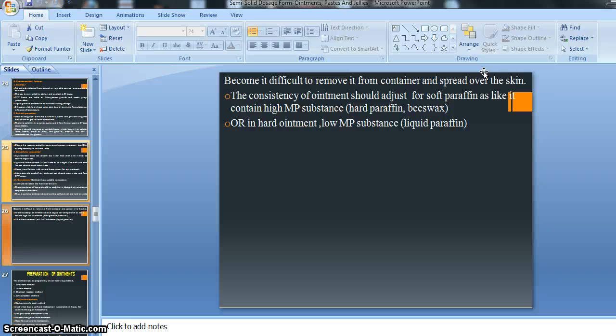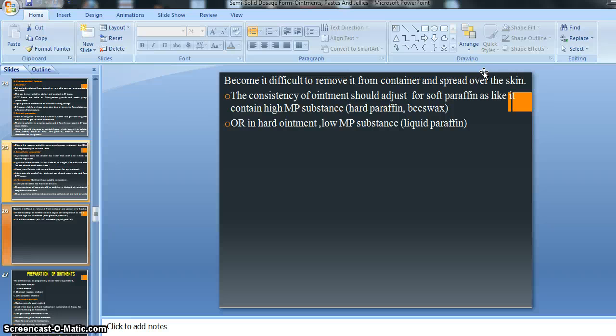So there is a suggestion, in simple language, one kind of solution: the consistency of ointment should adjust for soft paraffin, as it contains high melting point substance, for example hard paraffin and beeswax, or in hard ointment there is a low melting point substance, that is liquid paraffin. So some solution or recommendation is given for use of hard paraffin and beeswax, lower melting point or higher melting point substance, right?